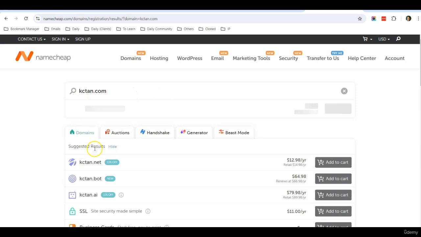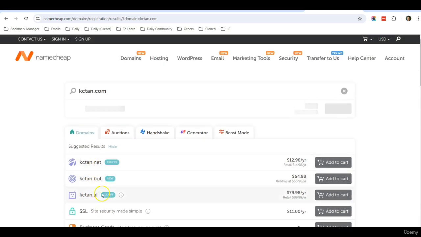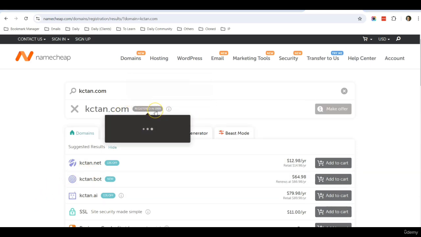So here are the other suggested results. For example, caseytan.net is available at $12.98 per year. I can just add this to cart. Most probably caseytan.com has already been taken. Okay, so that's why they also suggest other possible domain extensions if I want to take this up. So you can see that it has been registered in 1999. Okay, so this is not available.